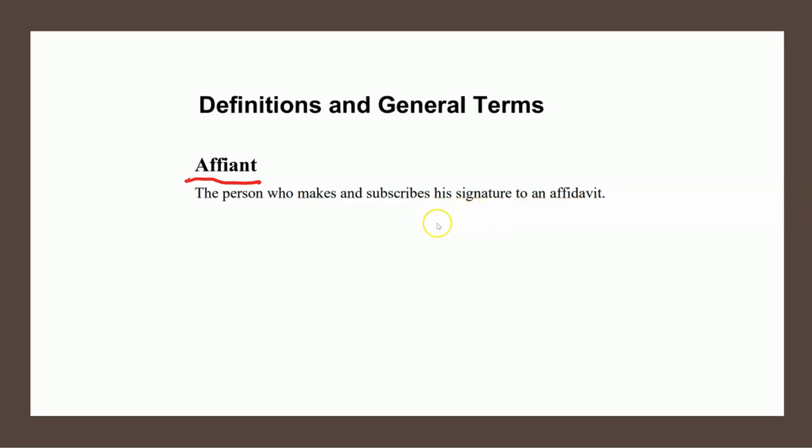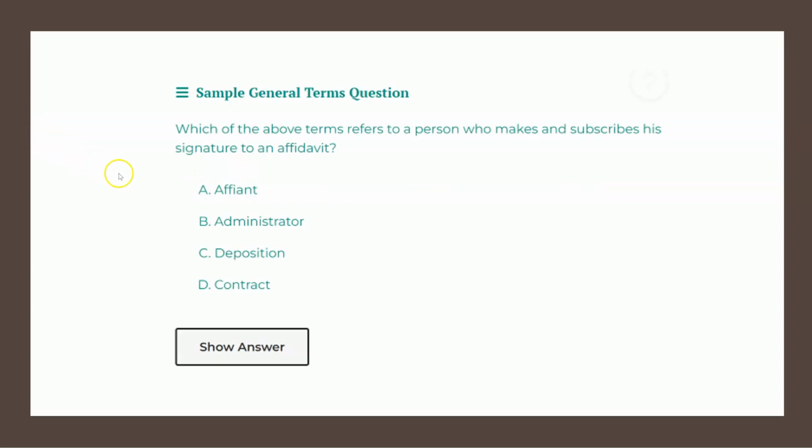And by the way, an affidavit is a signed statement duly sworn to by the maker thereof before a notary public or other authorized officer authorized to administer oaths. So with this in mind, let's have a look at our four choices to determine our solution. Choice A states affiant. Well, that matches what we just read from in the definitions, and therefore choice A seems to be our solution. But before we mark it as such, let's have a look at the other three choices just to be certain.